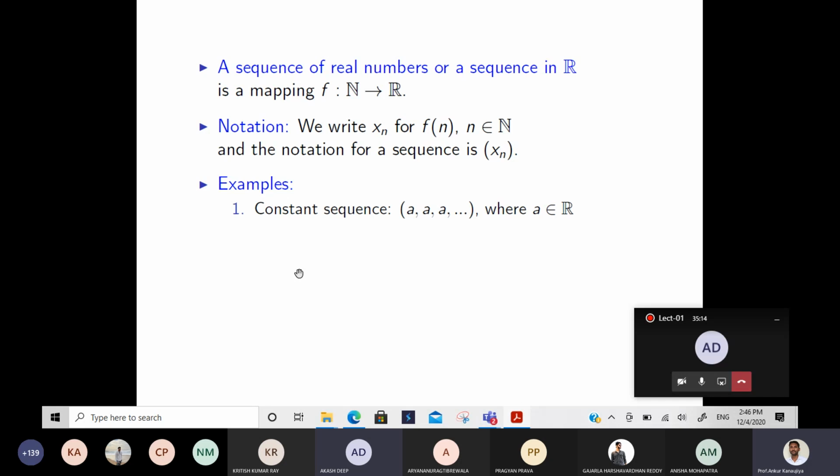Now constant sequence means all elements map to a single number. Like x1 is going to a, x2 is going to a, even all elements of the natural numbers are going to, or mapping to, a only. That sequence is called a constant sequence. So here I am giving...